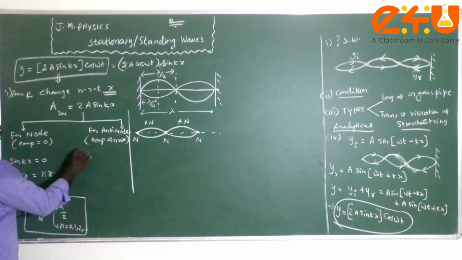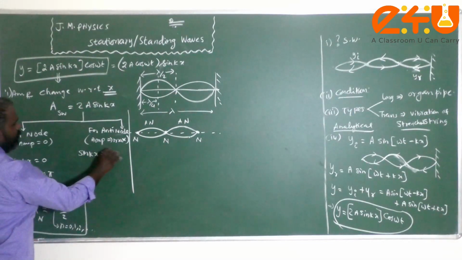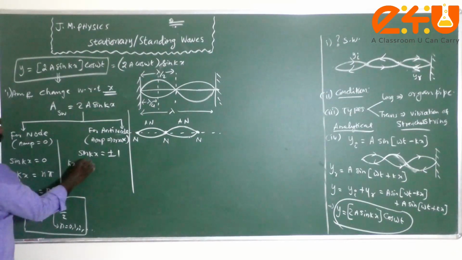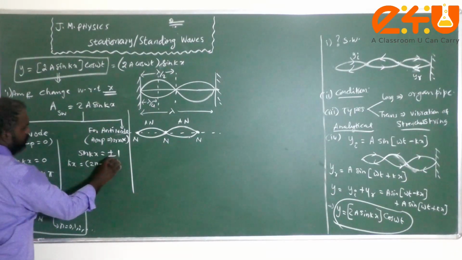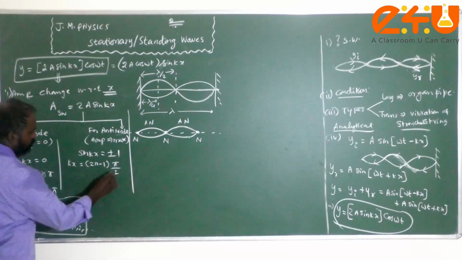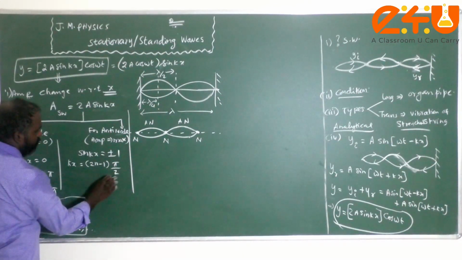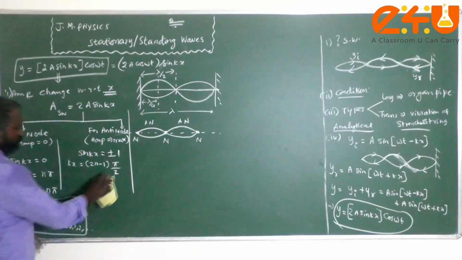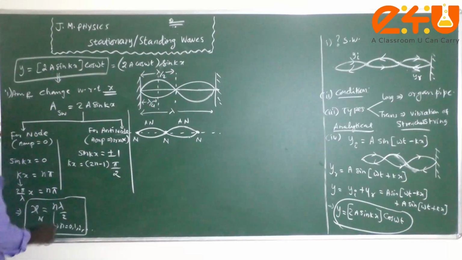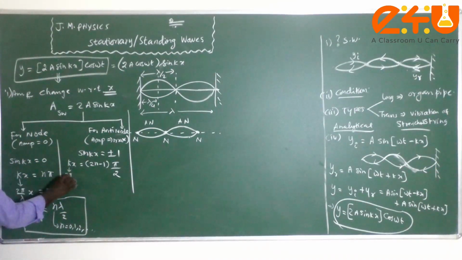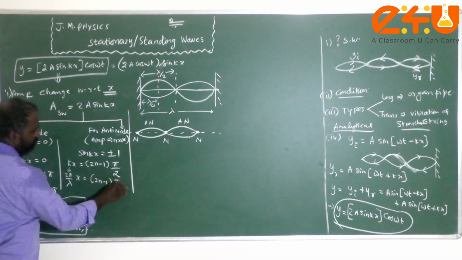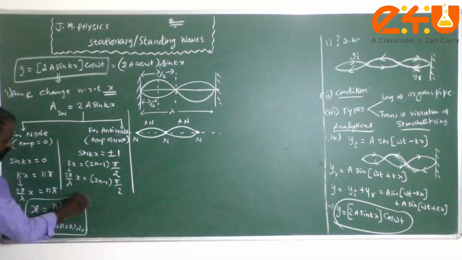So that means sin kx should be plus or minus 1, or I can say that kx should be (2n minus 1) times pi by 2. You are already familiar with this from the interference of waves. Again k is 2 pi by lambda, so 2 pi by lambda times x is equal to (2n minus 1) pi by 2. So pi gets cancelled out.